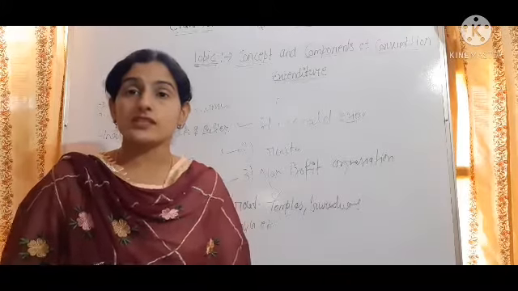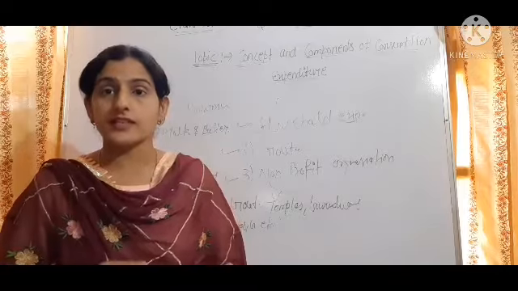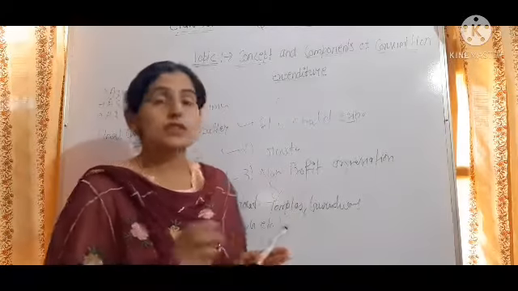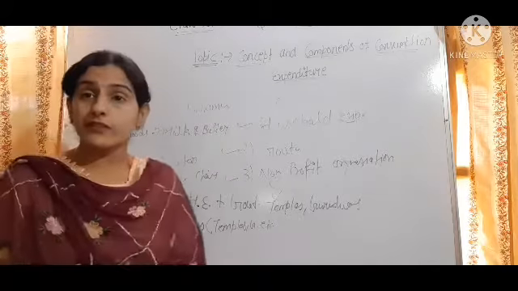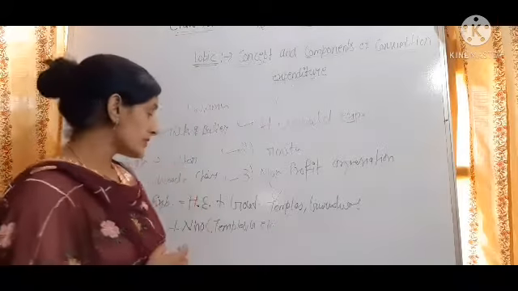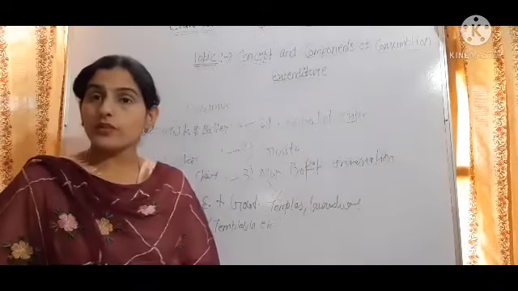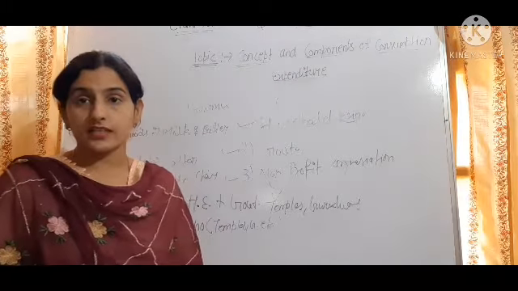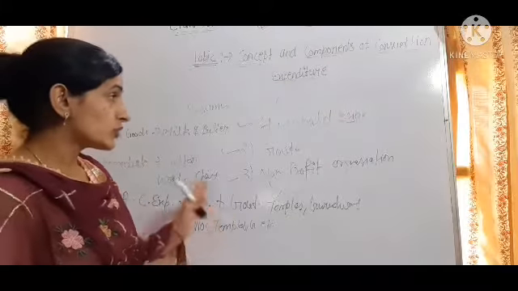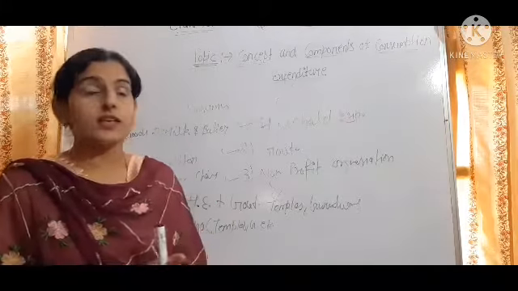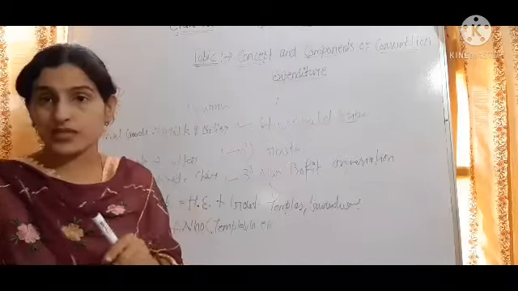Households purchase goods for the satisfaction of their needs, government purchases goods for distribution among the people, for the defense forces and government schemes, and non-profit organizations do charities, so they spend on the purchase of goods and services. So what are the components of consumption expenditure?